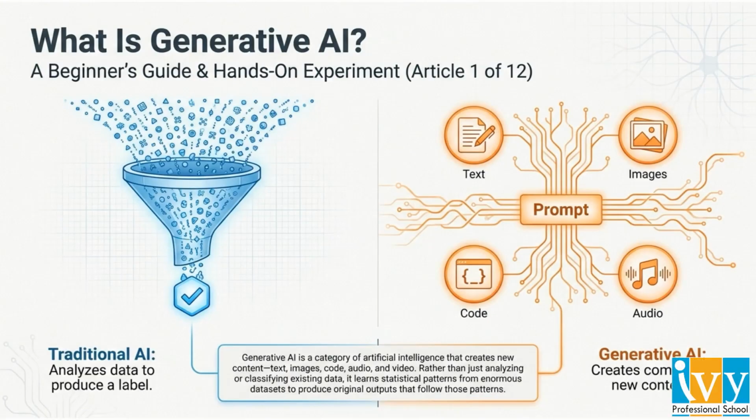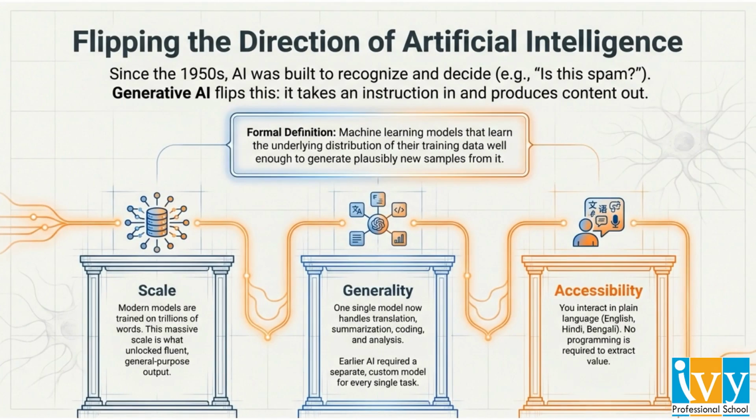Generative AI is a type of artificial intelligence that creates new content, including text, images, code, and audio. Unlike traditional AI, which analyzes data to classify it, generative AI learns statistical patterns from massive datasets to generate entirely original outputs based on your prompts. Artificial intelligence is shifting direction. While earlier AI was built for specific decision-making tasks, generative AI now operates at scale with greater generality.